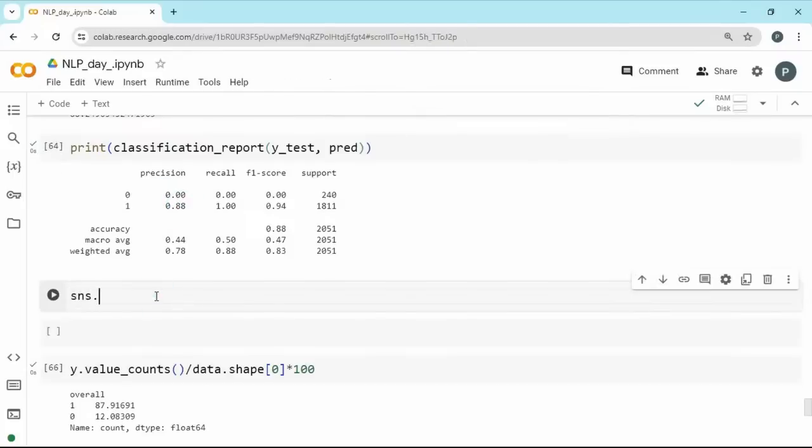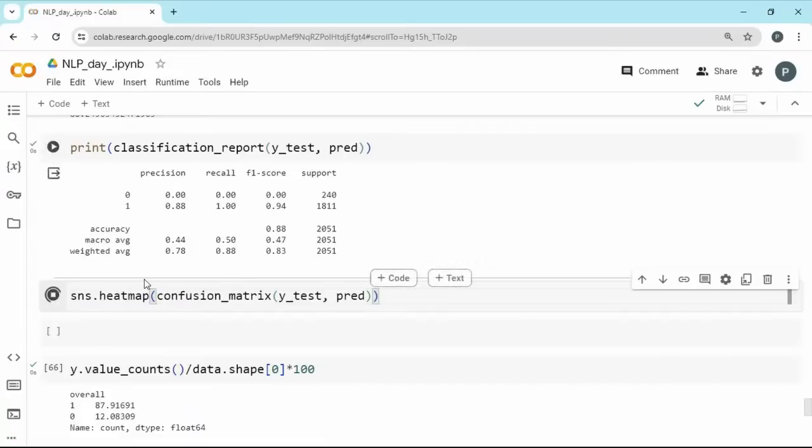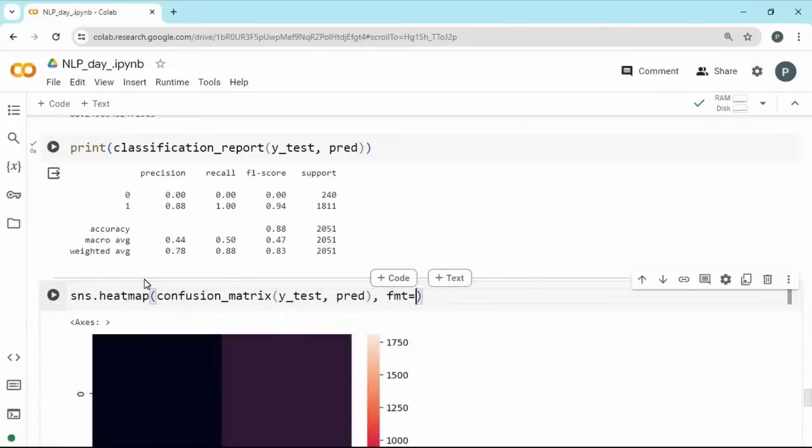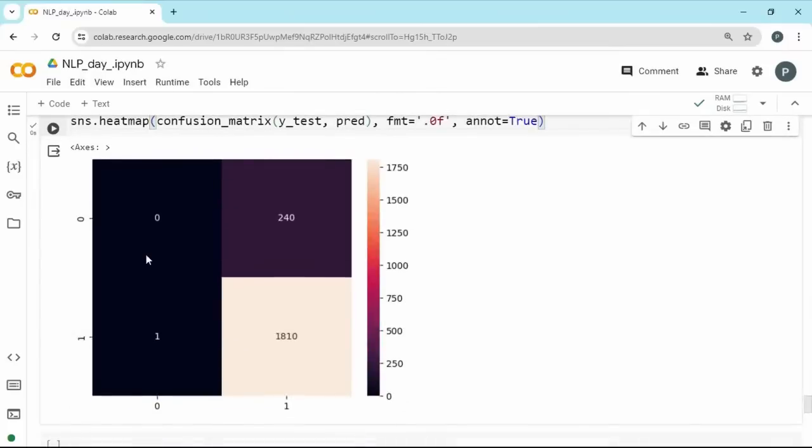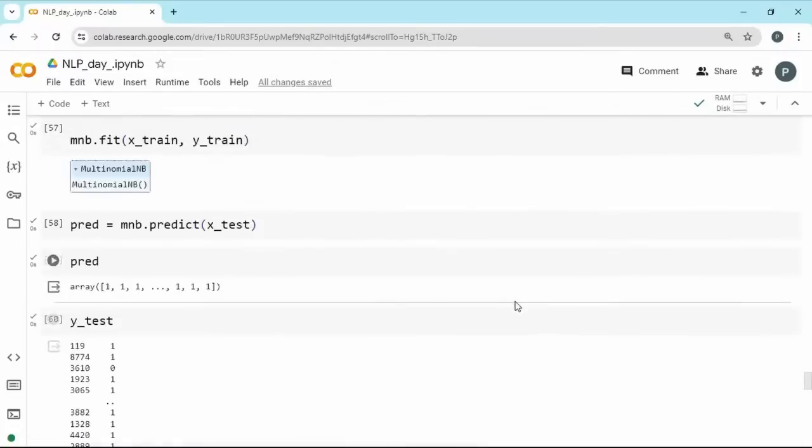You can get the same thing with SNS.heatmap, and if you pass your confusion matrix from metrics and pass your y test and predicted values, with format of 0.0f, annotation equal to true. There is no need of a decimal point here. So 0 correctly predicted as 0 in 0 places. And our data itself is small. You can see when you split it into 0.2, the data itself is very low.